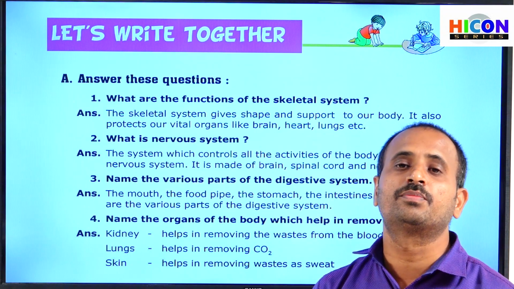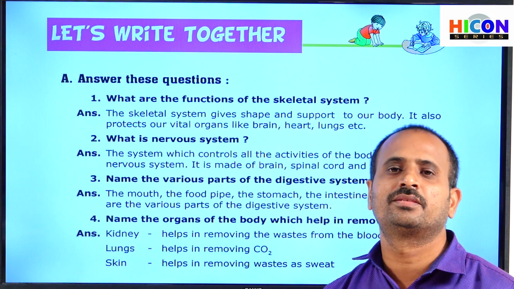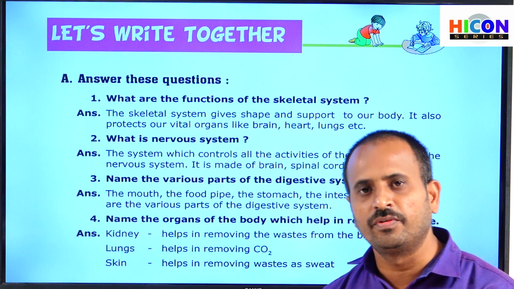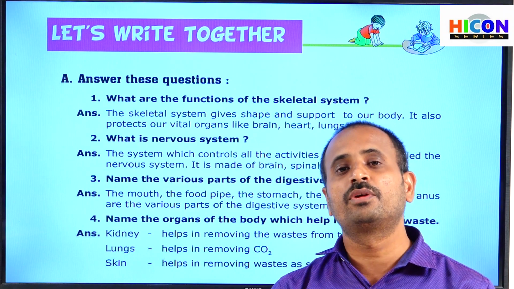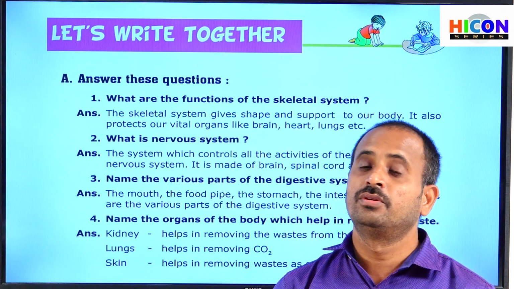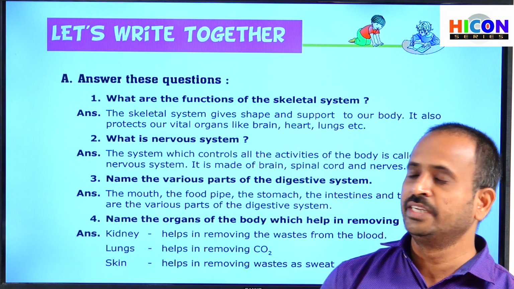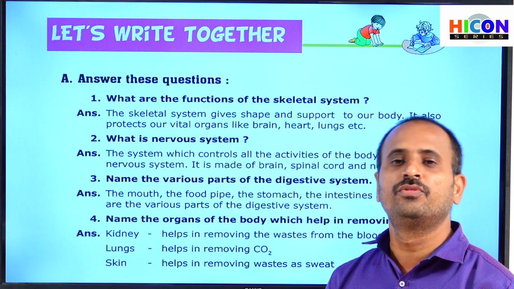We eat different types of food items every day, which contain oils and fats, etc. And all these food items should be converted into simpler form. Then only our body can absorb the nutrients from that food. This conversion of food into simpler form is called digestion. So this digestive system does the digestion of the food.